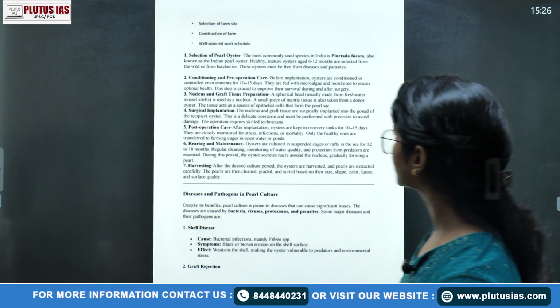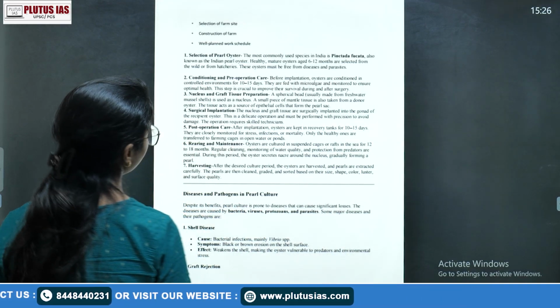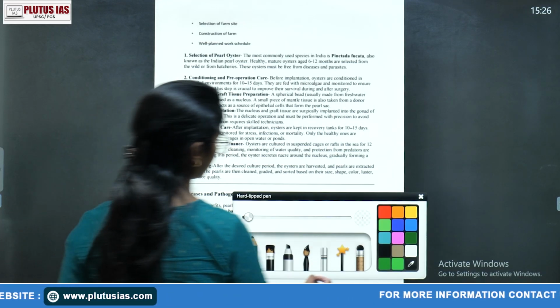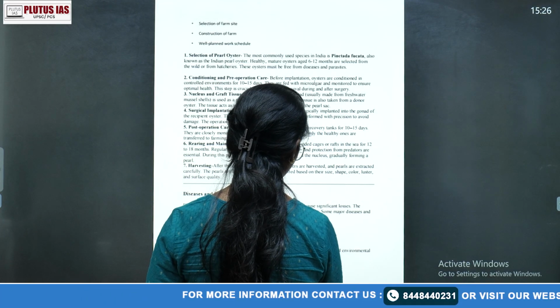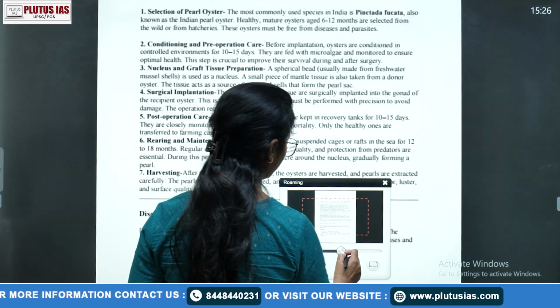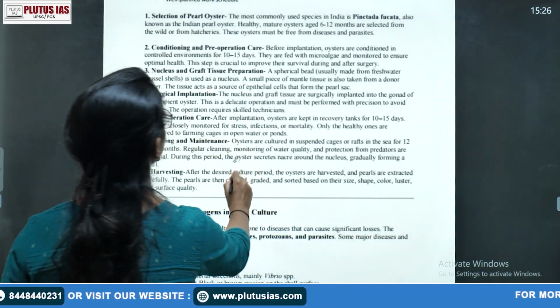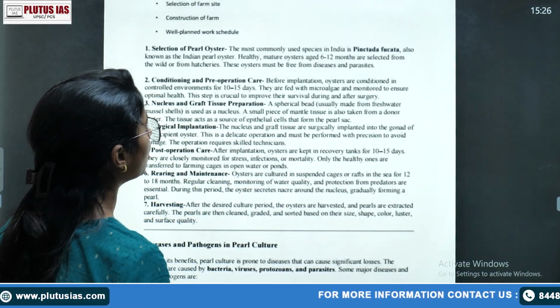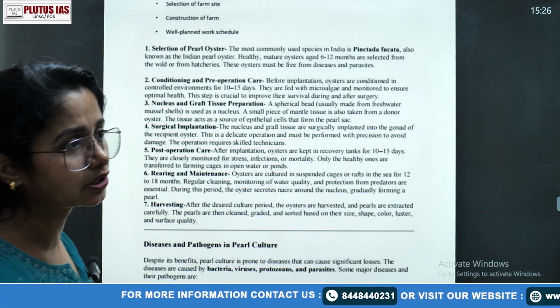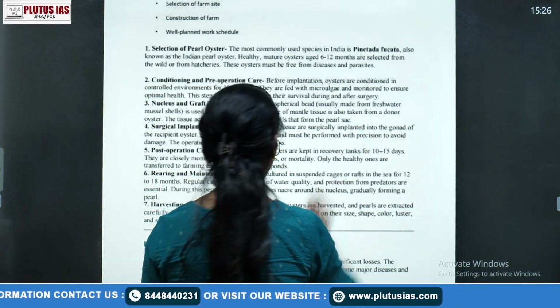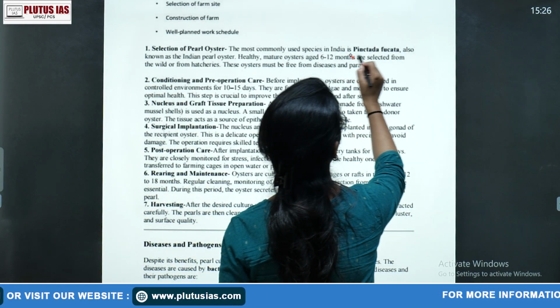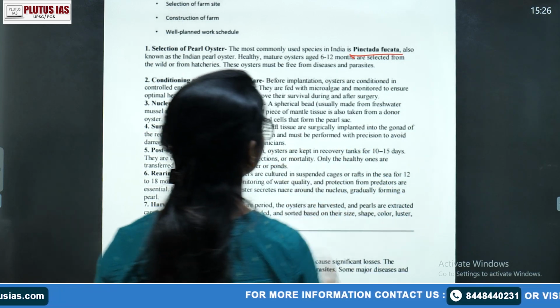Okay. So, selection of farm site, construction of farm, well planned work schedule. The first things we are going to talk about. We will not elaborate very deeply; we will just read through this. Selection of pearl oyster. The most commonly used species we have just mentioned, the Pinctada fucata, right? So this is the most commonly used species.